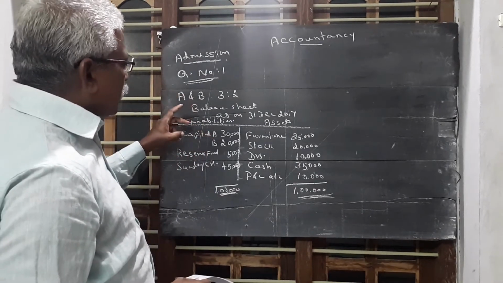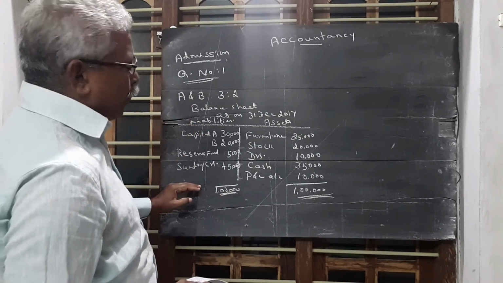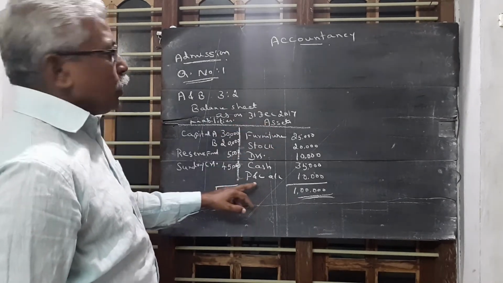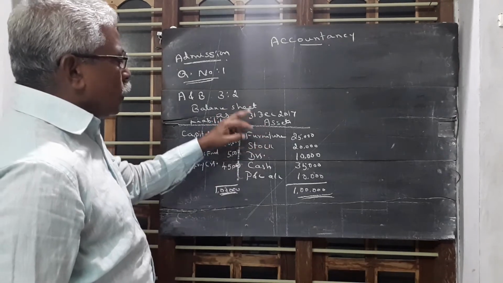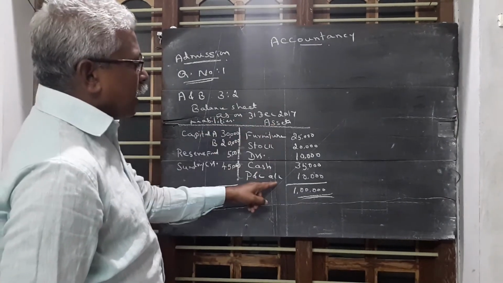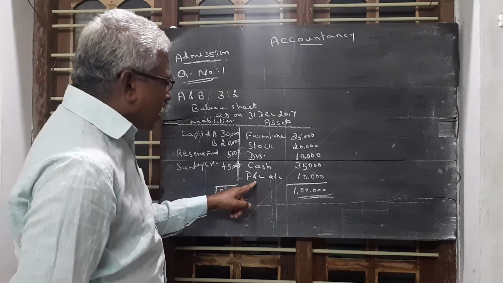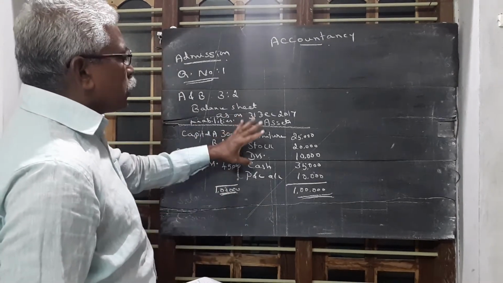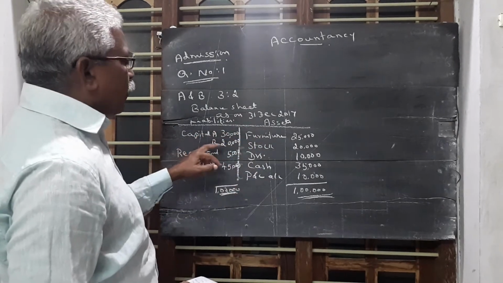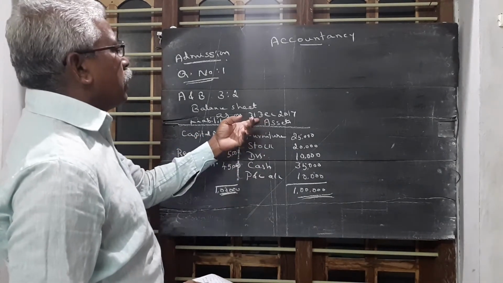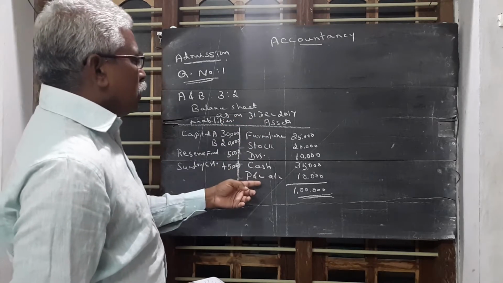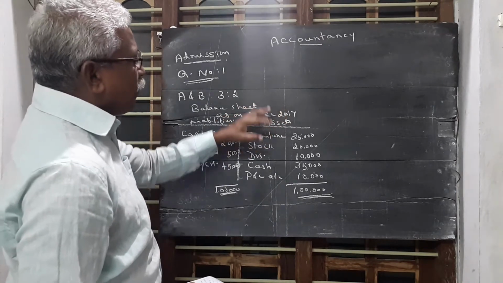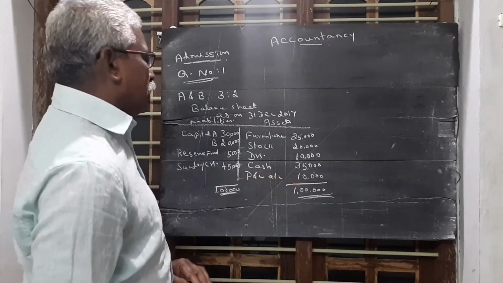The liability side consists of liabilities plus profit. The asset side consists of assets and losses. If the profit and loss account comes on the asset side, it is a loss. If the same profit and loss account comes on the liability side, it is a profit. So in this question, A and B faced a loss in the year ended 31st December 2017, a loss of rupees 10,000.